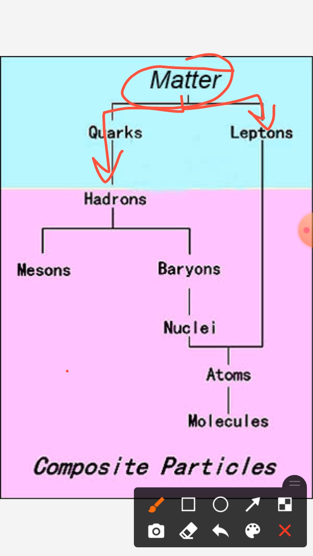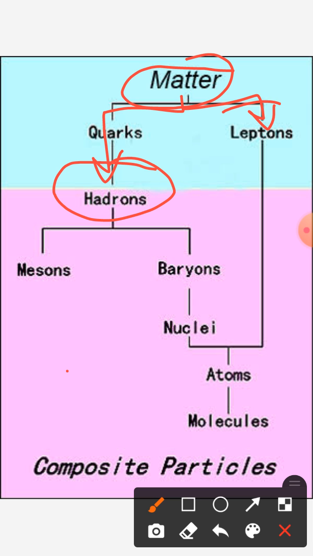The hadrons are all those particles which show strong nuclear force or strong interactions. For example, the proton, neutrons, pions, sigmas, all the particles which have spins half or integer are called hadrons.